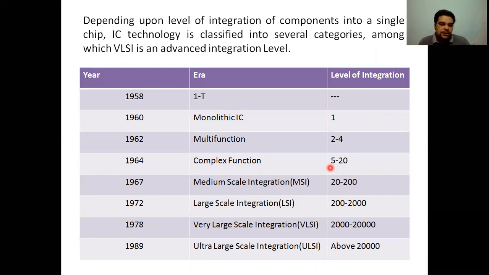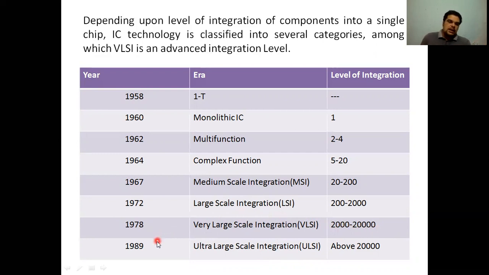In 1972, LSI was introduced, in which the number of transistors went from 200 to 2000. And in 1978, VLSI, very large scale integration, was introduced, in which the number of transistors went from 2000 to 20,000.